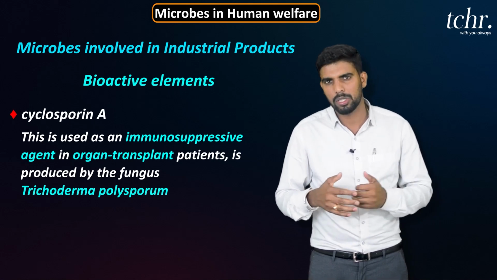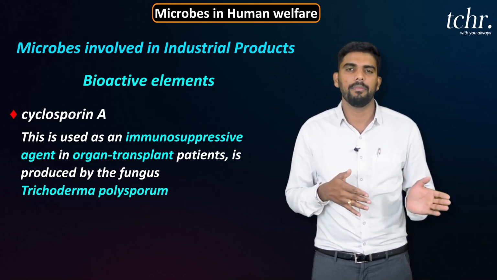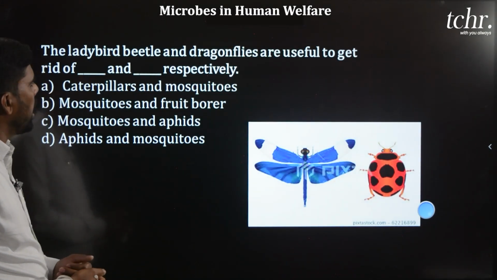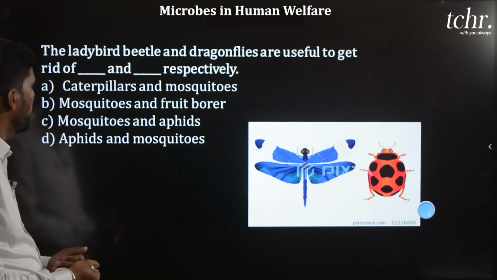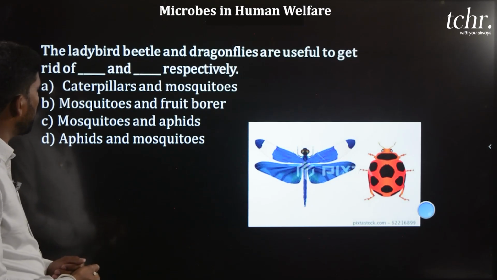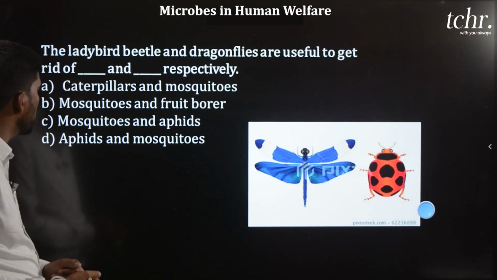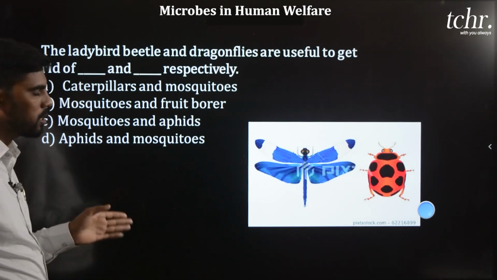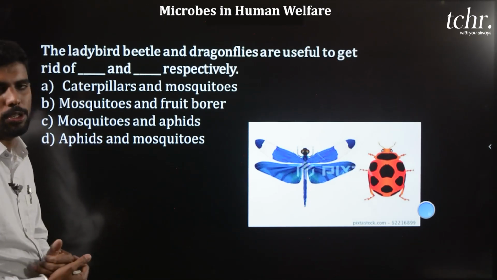Overall, industrial product extracted from the microbes. The ladybird beetle and dragonflies are useful to get rid of dash and dash respectively. Option A, caterpillars and mosquitoes. Option B, mosquitoes and fruit borer. Option C, mosquitoes and aphids. Option D, aphids and mosquitoes.